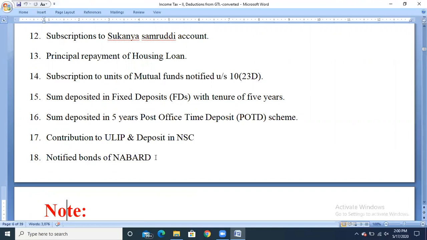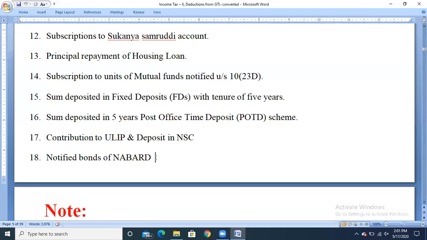So after adding all the amounts given in the list, that total amount is called the gross qualifying amount. That gross qualifying amount has to be compared with the maximum amount of rupees 1,50,000, and whichever is less will be claimed as deduction under section 80C.